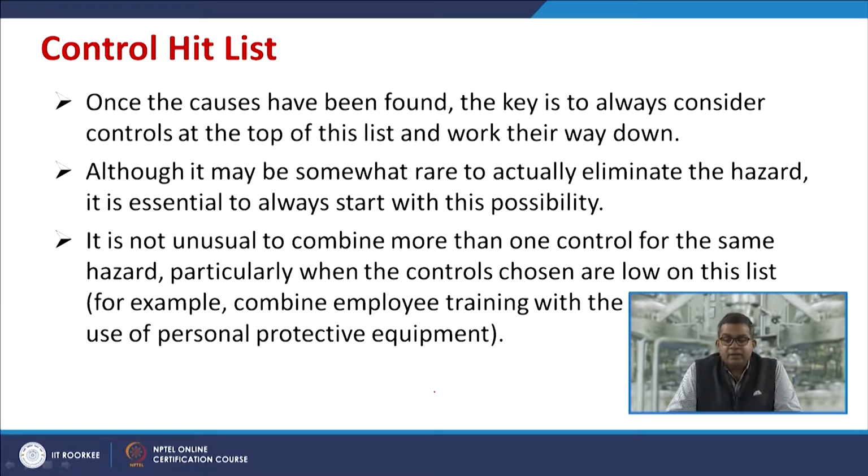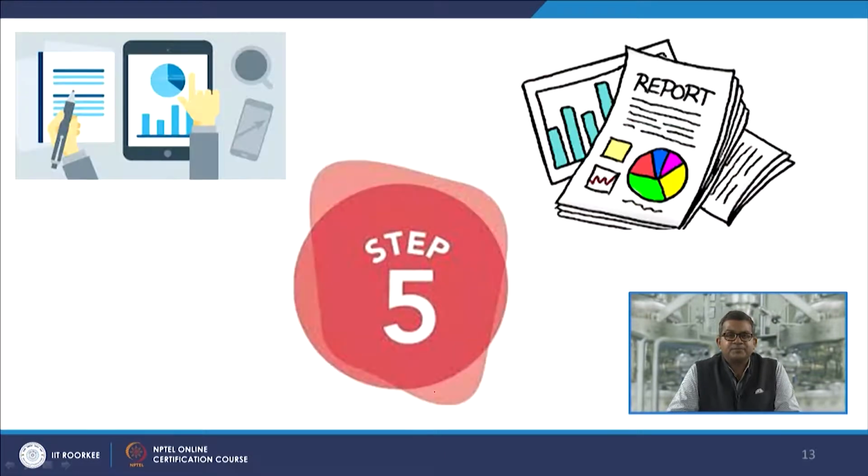If you recall, in the industrial hygiene chapter, we discussed the 4 basic protocols like substitution, attenuation, isolation, etc. Now, it is not unusual to combine more than one control for the same hazard, particularly when the controls chosen are low on this list, like combining employee training with the use of personal protective equipment.